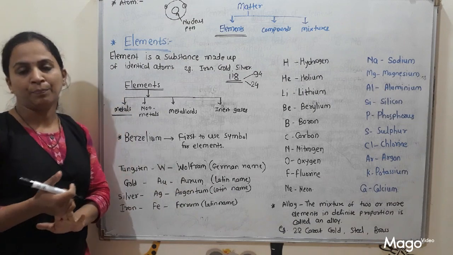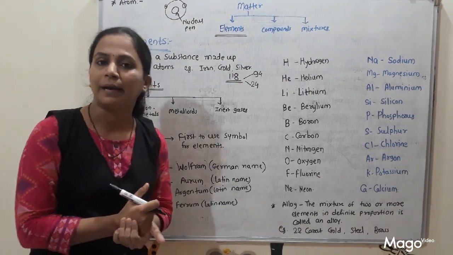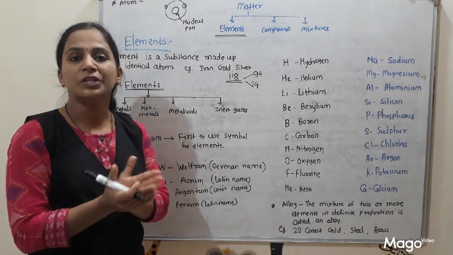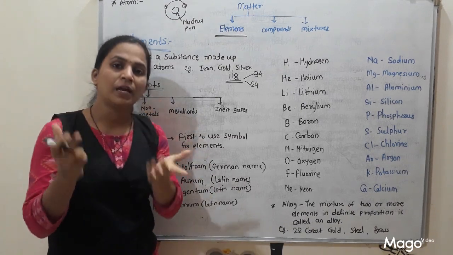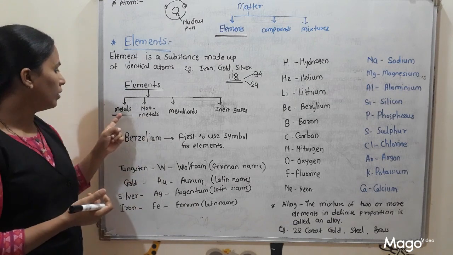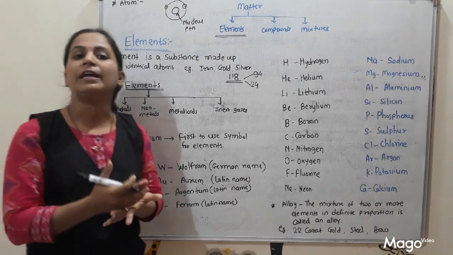Then malleability. What is meant by malleability? When we apply pressure on a metal, it can be converted into thin sheets. We use sheets of aluminium and iron for building the sheds of buildings. That property is called malleability. Then all metals are good conductors of heat and electricity.